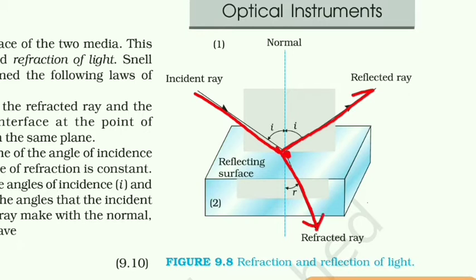So here the reflected ray is also shown, and we know that for reflection the angle of incidence and angle of reflection are the same. But here you can see the refracted ray, that angle is different than the incident angle.